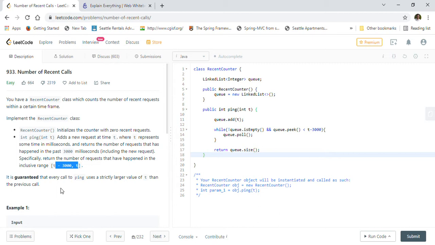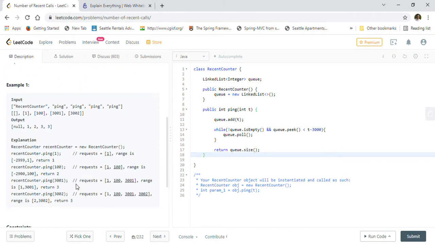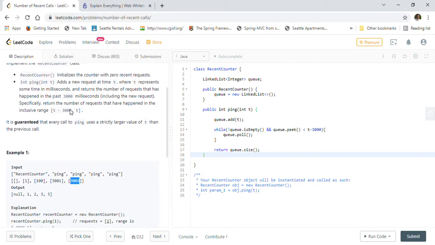So it is like, you can say, a timeline, an increasing time sequence in milliseconds, right? So for example, in this given example, the first ping is happening at 1 millisecond, the second ping is happening at 100 milliseconds. Then the third ping is at 3001 milliseconds, and the fourth ping is occurring at 3002 milliseconds, right? So we have to find out the recent calls.